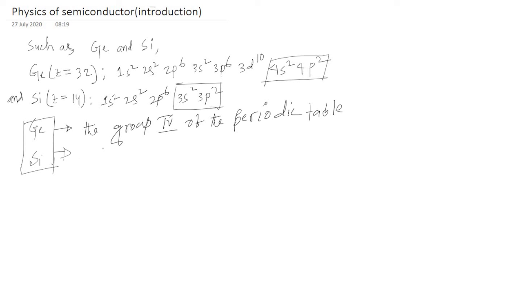Atoms of both germanium and silicon have 4 valence electrons. That is, germanium and silicon both are tetravalent.